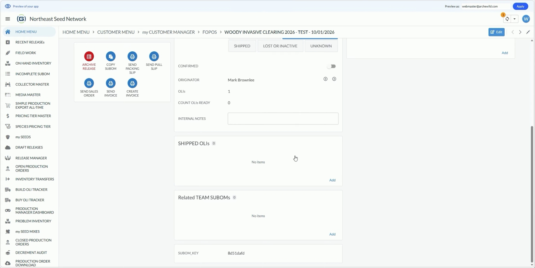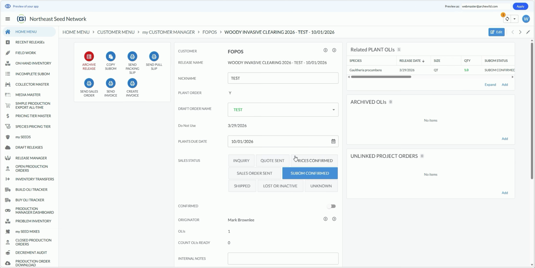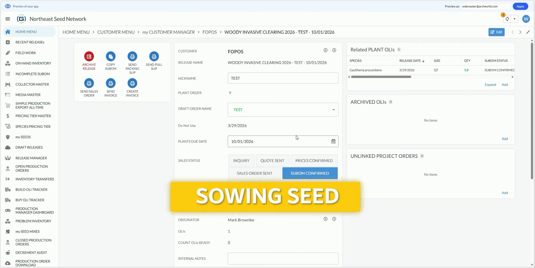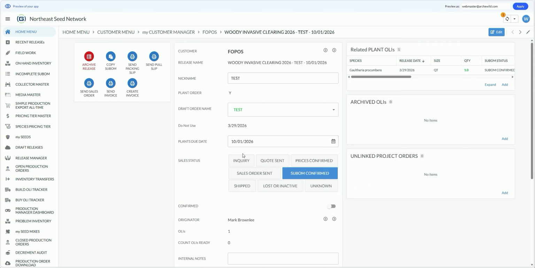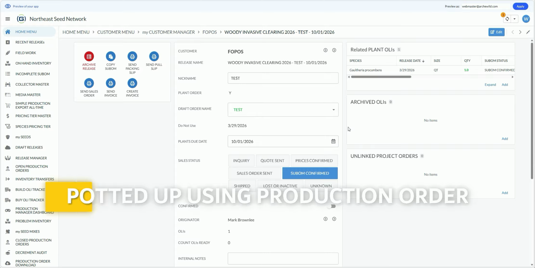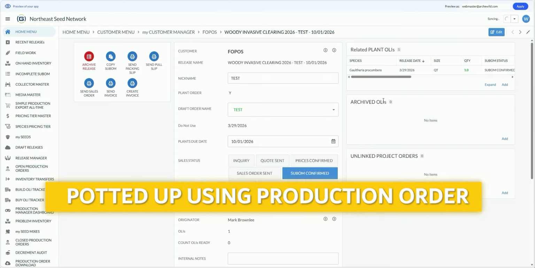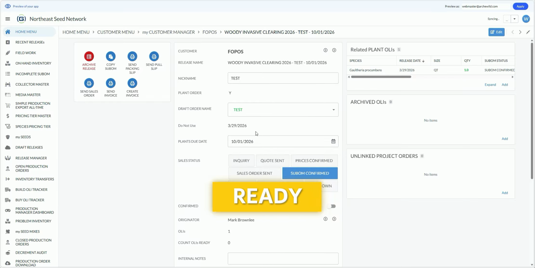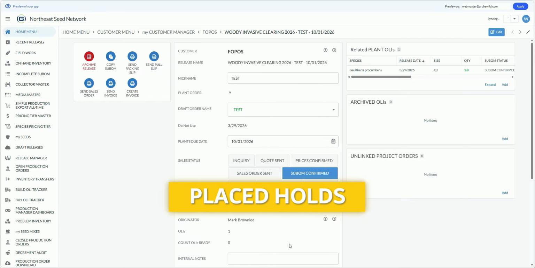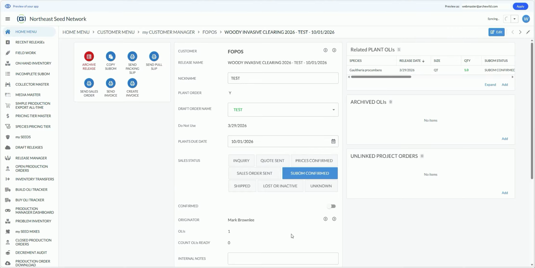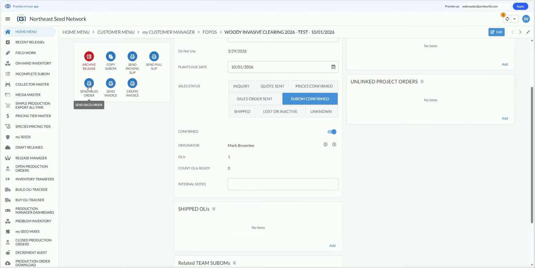Great, so now I have walked through the entire process of collecting seed, conditioning the seed, sowing the seed into PL50s, clicked through the status from sown to germinated to growing, potted up those PL50s into quarts, updated their status to ready, allocated them to a customer order twice, and this is just all looking great. From here you can send a sales order, you can send an invoice, you can send a pull slip to the nursery when the time comes.